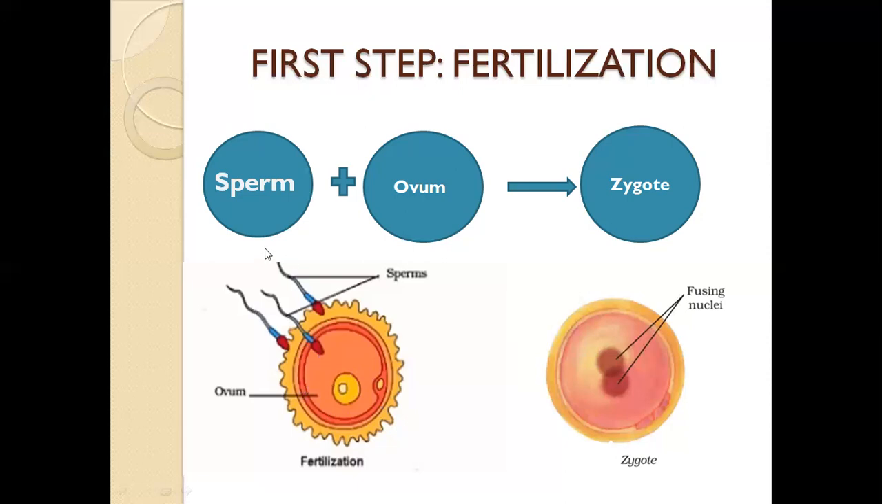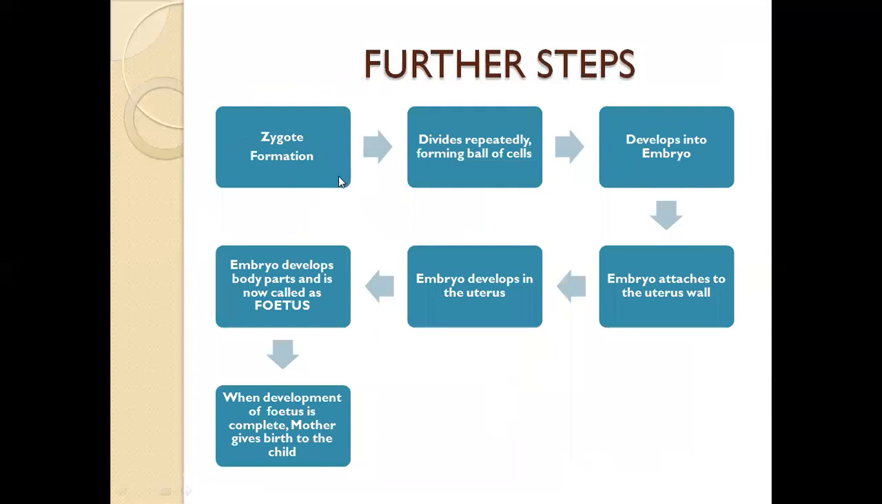Thereby, the fusion of the sperm into a female gamete is called fertilization. They fuse together to form a zygote. As you can see here, these are small bubble-like structures, small cells which develop into an embryo. So here I have depicted the complete process in the form of a flow chart.